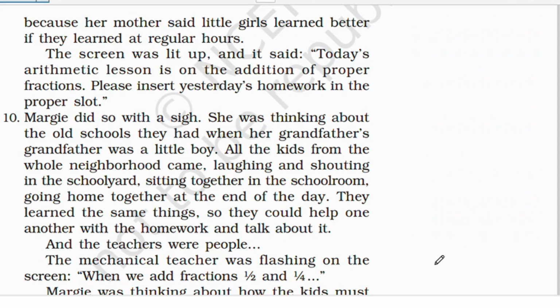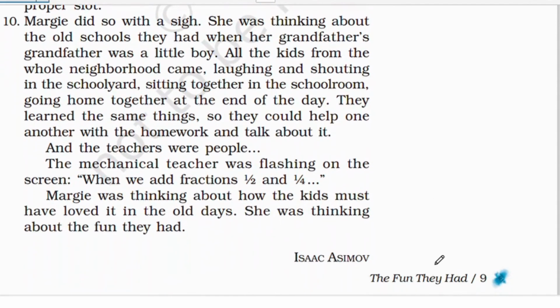The screen was lit up and it said, "Today's arithmetic lesson is on addition of proper fractions. Please insert yesterday's homework in the proper slot." So the screen was lit up, and the mechanical teacher said, "Today we're going to be learning arithmetic, maths, the addition of proper fractions. So please insert your homework so I can check it, and then we can move on." So Margie did so with a sigh.